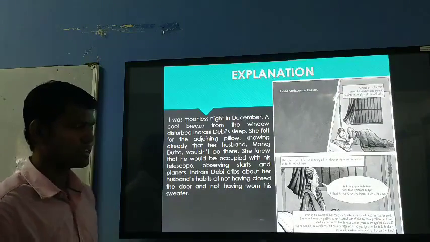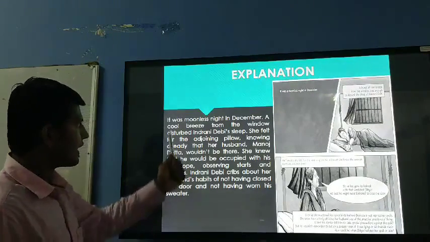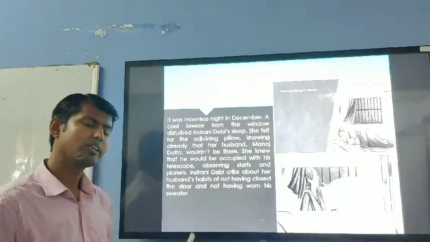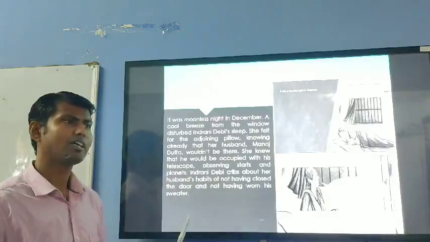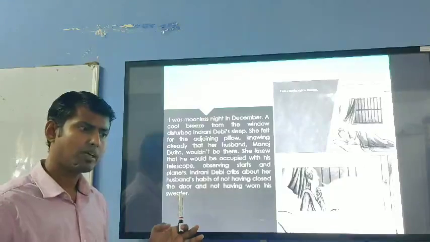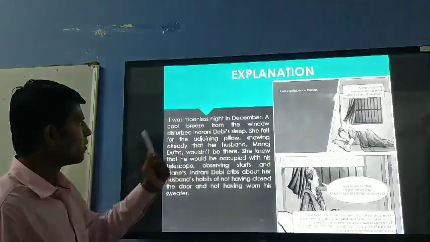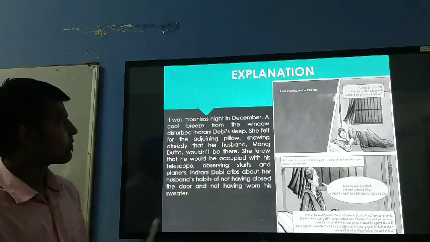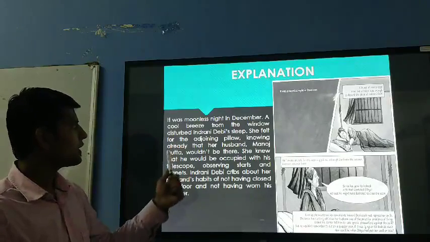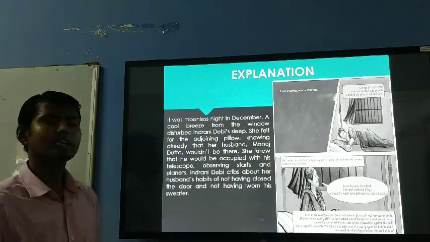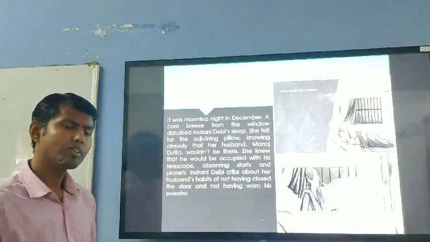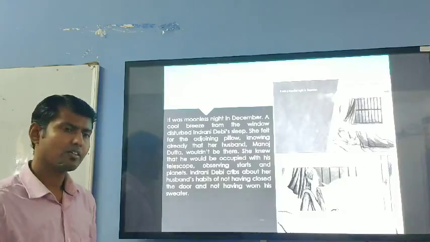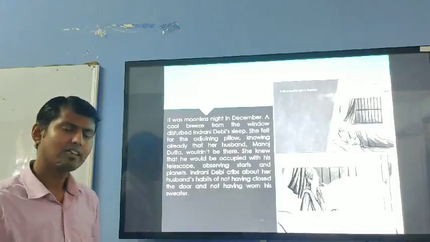Now the explanation part of chapter number 9, The Comet. It was a moonless night in December. Here also we can see that in the month of December we used to have extreme cold. In most parts of India we have winters. So a cool breeze from the window disturbed Indrani Devi's sleep. She was sleeping, and she felt for the adjoining pillow, knowing already that her husband Manoj Datta wouldn't be there. Her husband, most of the time, especially at night, used to go outside on the terrace, on the roof, and gaze at the stars and planets.